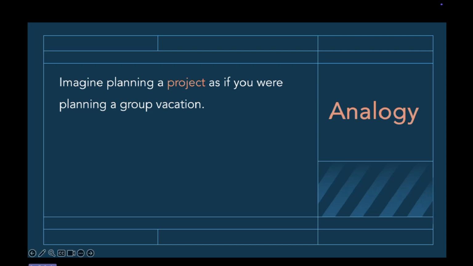So imagine you as a couple of friends or colleagues decide to go on a vacation or a tour, and you want to plan this as a project so that everybody is, as we call it nowadays, on the same page. So what you want everybody to have access to is the itinerary.